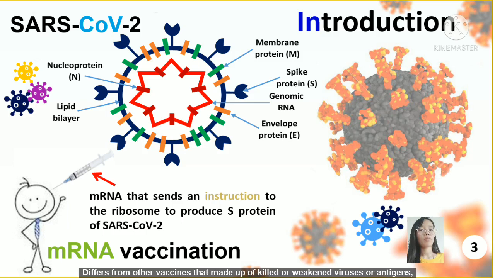Unlike vaccines that kill or weaken viruses or antigens, an mRNA vaccine works by injecting mRNA that sends an instruction to the ribosome to produce viral protein, to be recognized by the body's cells so it learns to immunize. In our case, it will be the S protein of SARS-CoV-2. It is worth noting that these proteins are solitary, so they do not resemble the form of the virus and hence prevent danger. But unfortunately, its instability has become the biggest stumbling block in implementation.